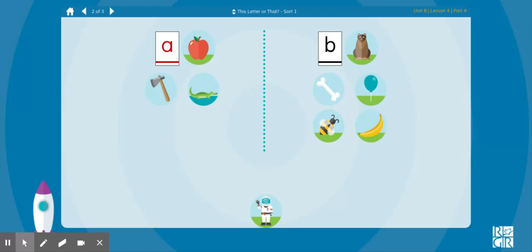Astronaut. What sound do we hear at the beginning of astronaut? Does astronaut go with apple or bear? Apple, astronaut. Both start with the letter A that says ah.